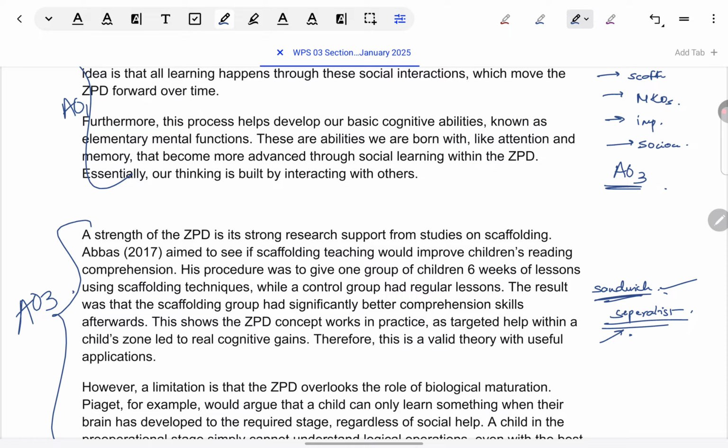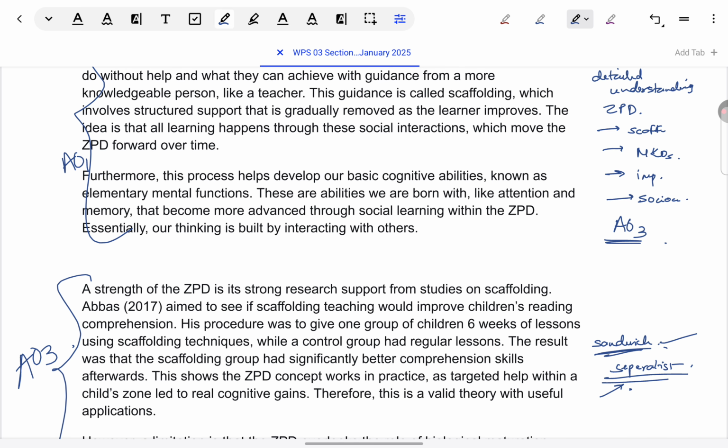Otherwise, take the separatist approach. Simple, neat, does not confuse the examiner, and you get a little more liberty. And you are capable of scoring the full marks also, even without having to think too much about relevance between points. Now, within AO3, general guidelines before we look at the answer.